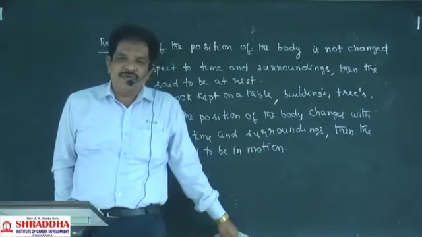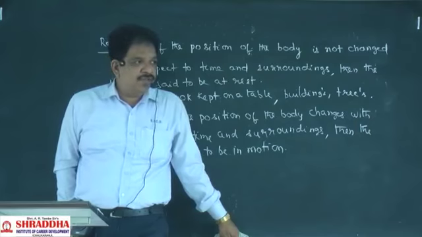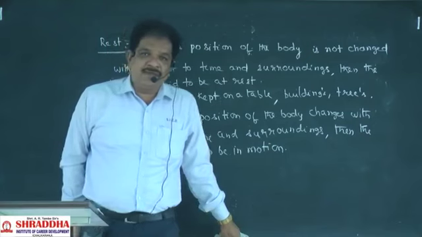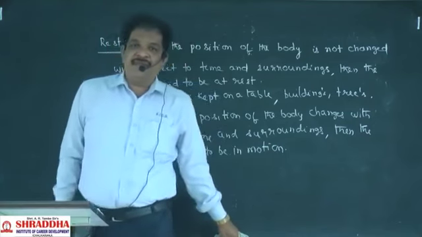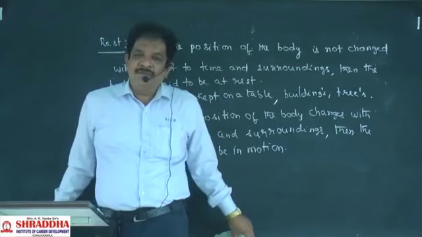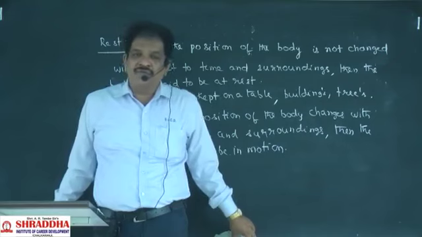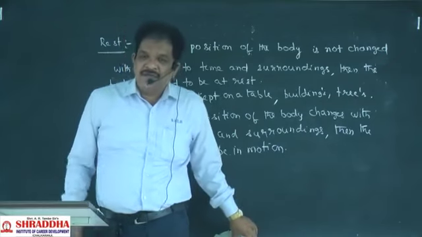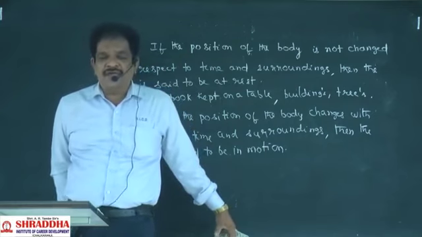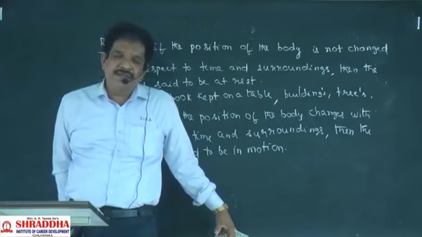We started a new lesson, motion in a straight line. In the motion in a straight line, initially we defined what is meant by mechanics, what is kinematics, dynamics and statics. Mechanics is a branch of physics which deals with the motion of the bodies. It is divided into three parts: kinematics, dynamics and statics.